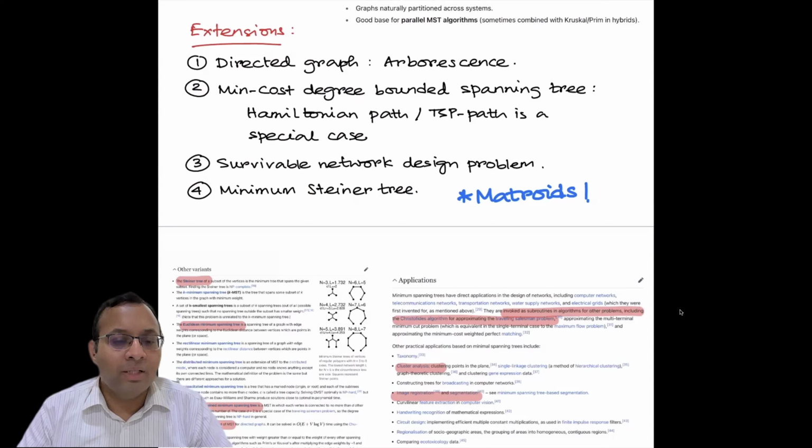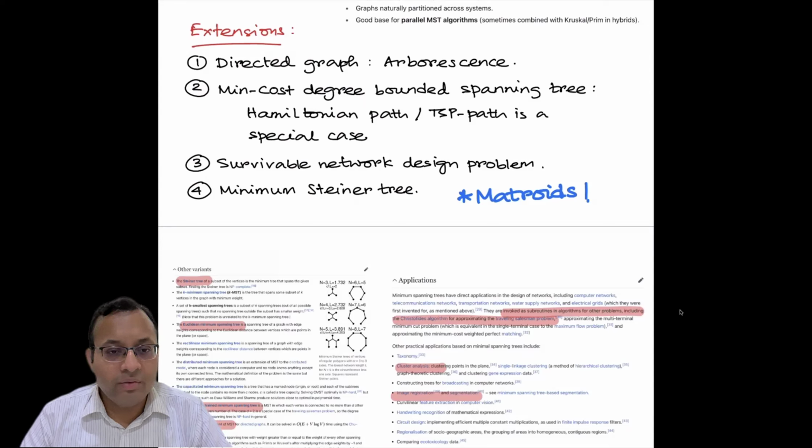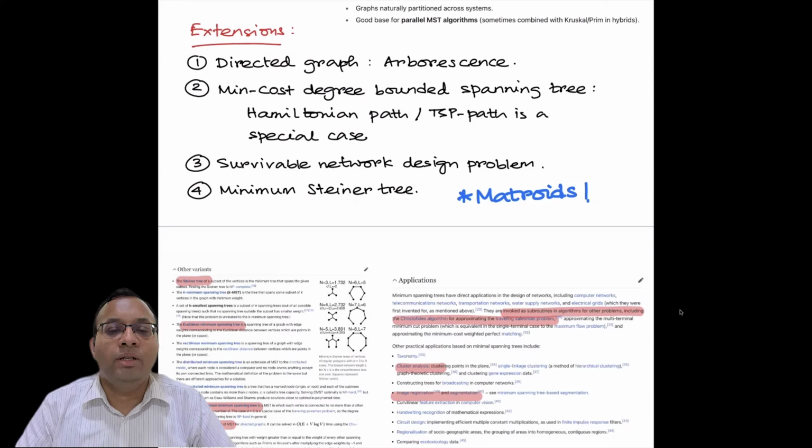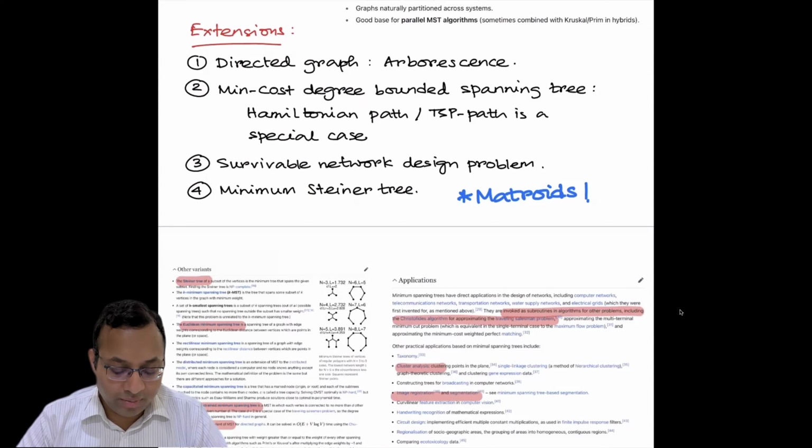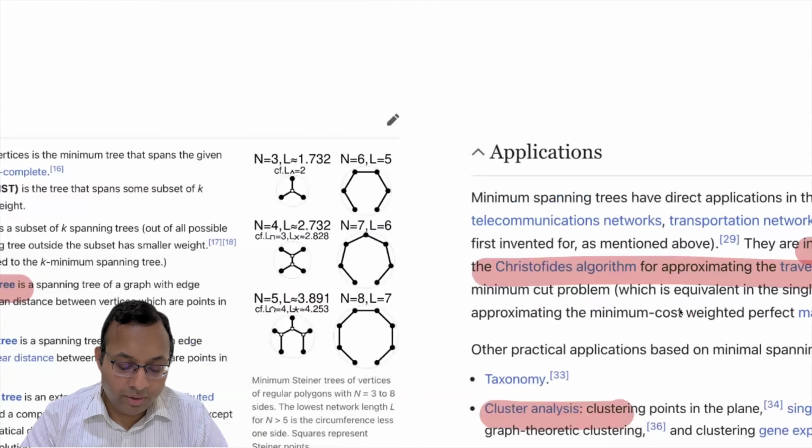And then another question is called the minimum Steiner tree. In the spanning tree problem, we are only using the nodes which are given to us. But in the Steiner tree, we can also add some other nodes which are not part of our graph, and it can reduce the cost. Think of this example where I have 3 nodes here, with Euclidean distance, whatever the distance in the plane.